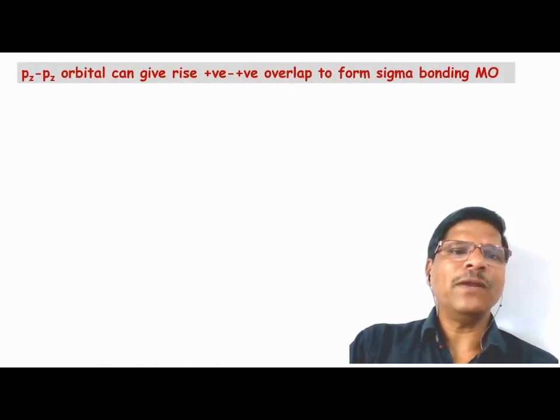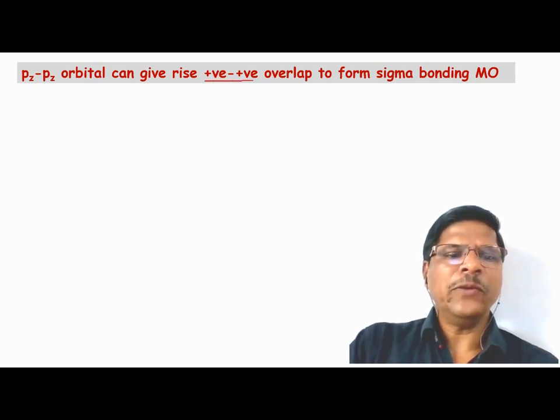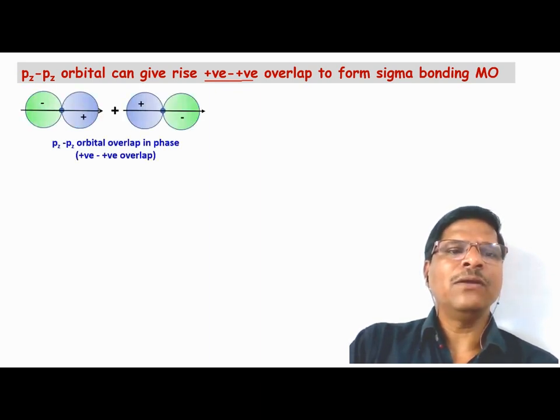The third type of interaction is the pz-pz orbital interaction, and pz-pz orbitals can have positive-positive overlap or negative-negative overlap. It means that the interaction between two pz atomic orbitals of two atoms will take place in phase.